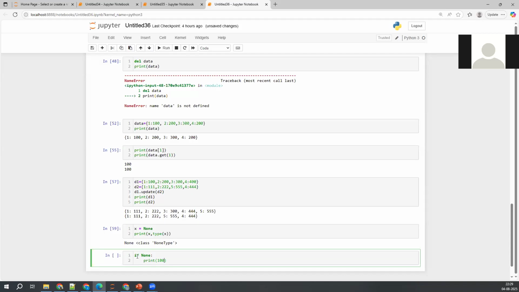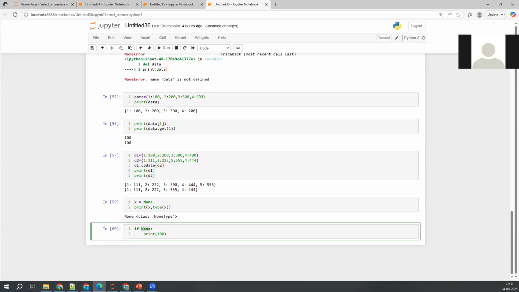Come on. If x equal to None, or if only? No, just None. If None means I assume None is false, so nothing is there, so it won't print 100. No, see, it is not executing. That means it is not getting into the if block.